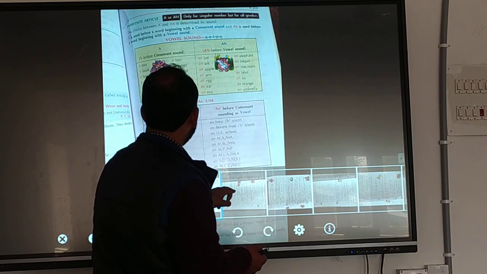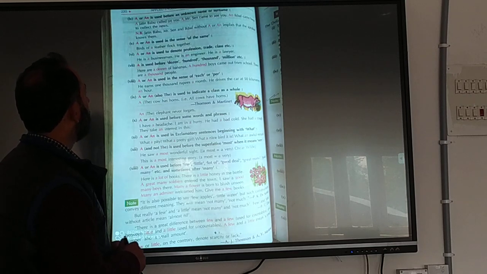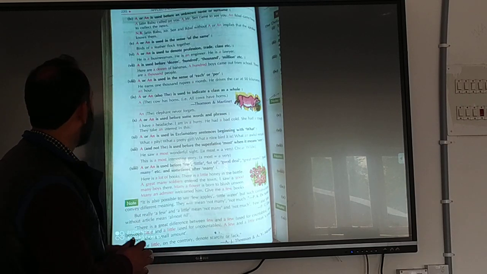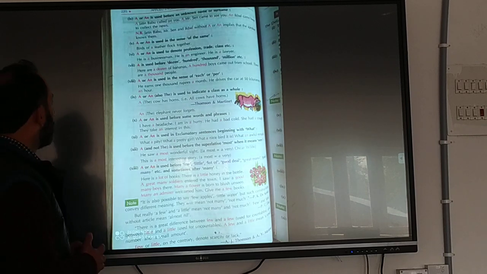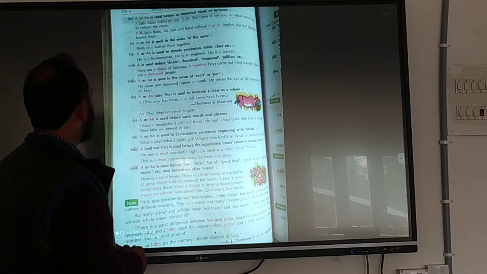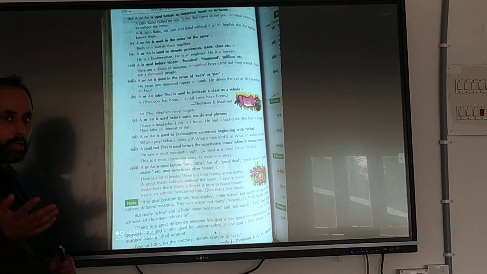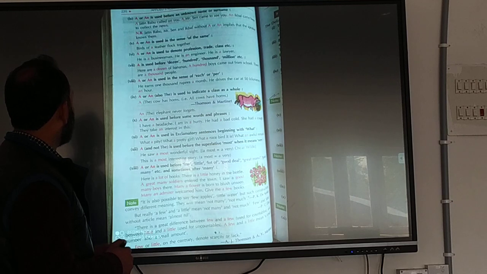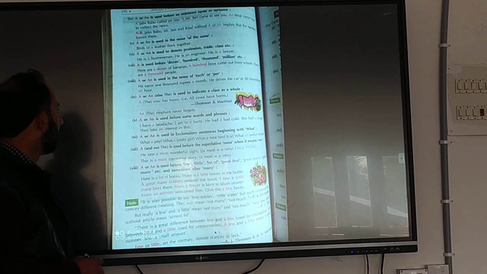In the same way, a is used before an unknown name or surname. If there is an unknown name or surname, there we use a. A is used in the sense of the same. For example, birds of a feather, that means the same feather. A is used to denote professions or trade. For example, we say he is a businessman, he is a teacher. A is used before dozen, hundred, thousand, million. For example, here we say a dozen, a hundred, a thousand.